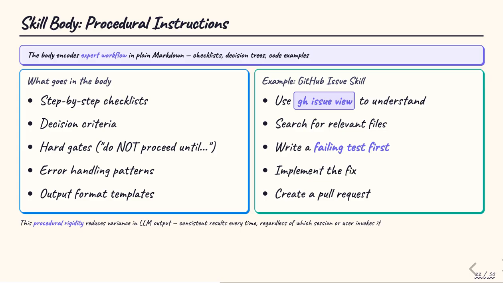A well-designed skill body encodes the kind of procedural knowledge that would normally live in a senior engineer's head. For example, a GitHub issue skill might mandate: first understand the issue using the GH CLI, then search the codebase for relevant files, write a failing test before touching production code, implement the fix, and create a pull request. This procedural rigidity is intentional. It reduces the variance in LLM outputs and produces consistent results every time.